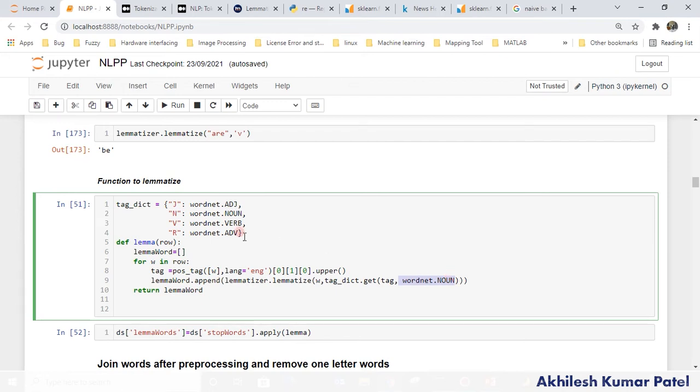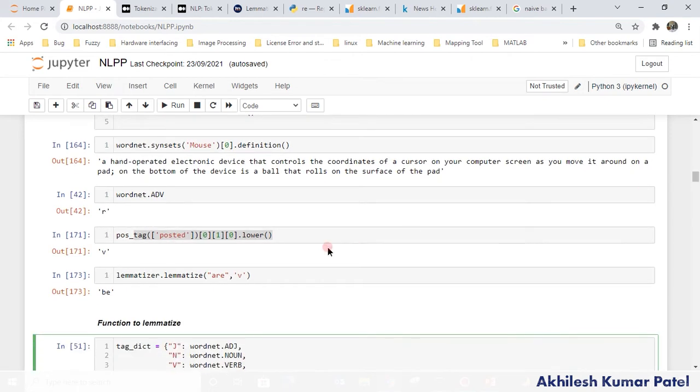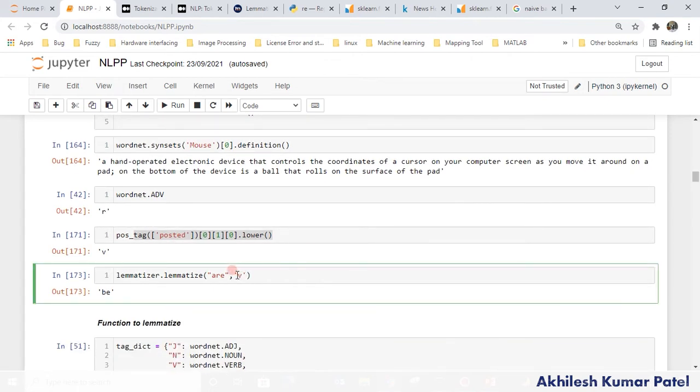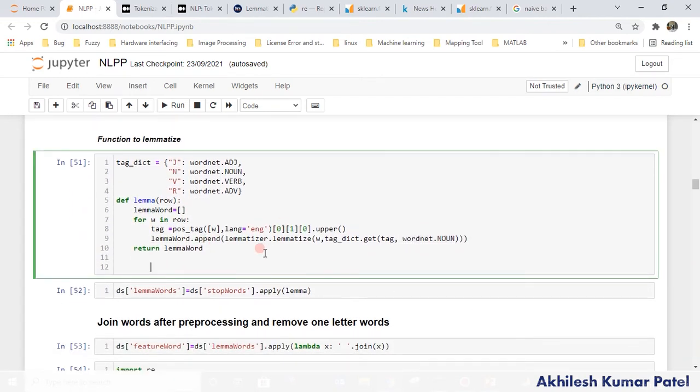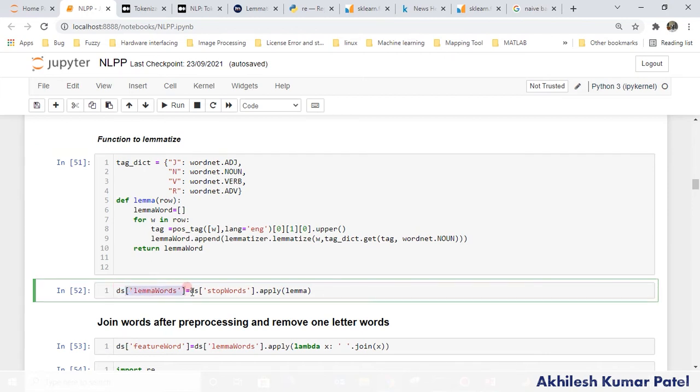So I am just applying adjective, noun, verb and adverb only. Apart from that, it will treat it as a default noun, because I showed you above that if I don't assign the tag, it automatically will detect it as a noun, right? That's all. Once we run this, it will lemmatize the word based on the part of speech, and then I am creating one new column here.